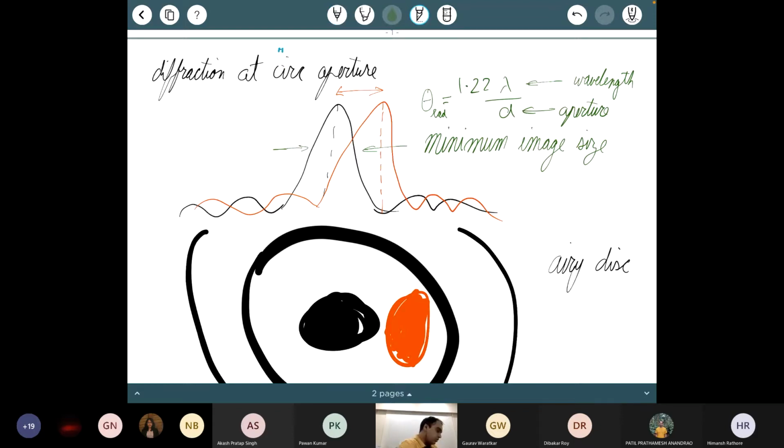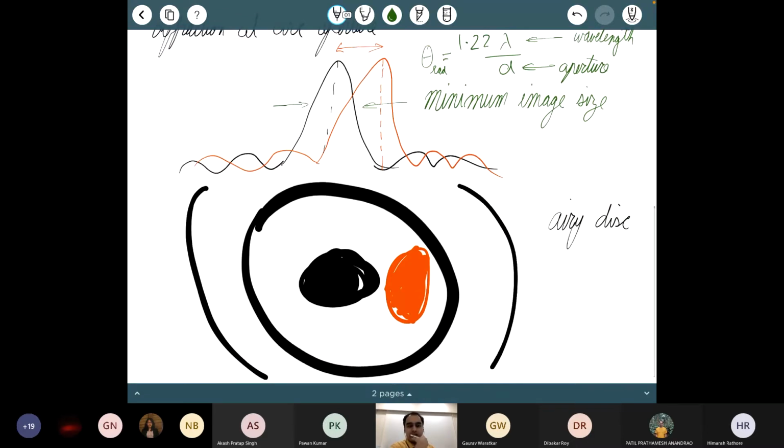What we are now looking at is this: if I have a separation between two objects on the sky such that they are at this angle, theta radians, away from each other, then those two images will look like my black and orange blobs on the screen here. Hopefully a bit better than what I have drawn, but that's the broad idea.